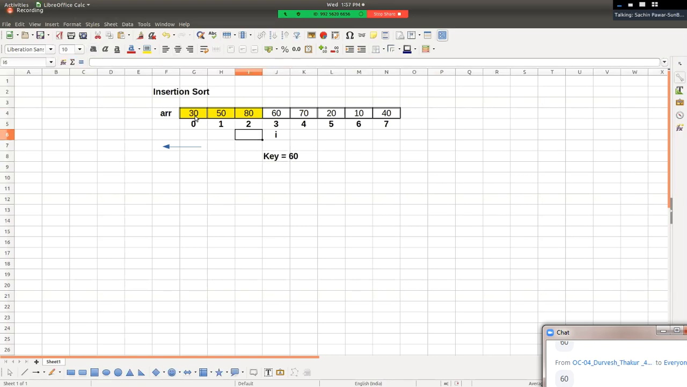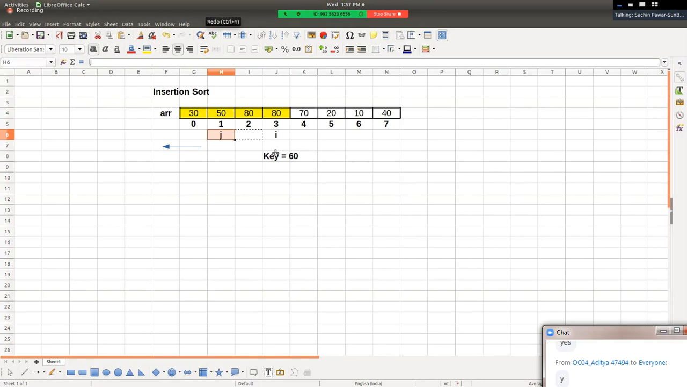Then after picking key in our right hand, we need to find its appropriate position in our left hand by comparing elements which are in the left hand from right to left, one by one. And hence we compare 60 first with 80. Is 60 less than 80? Yes, and hence 60 should be present before 80. तो सर हमें 80 को क्या करना है? We need to shift 80 towards right hand side by one position, right? And we say j minus minus, or we can say we are moving to its previous position.